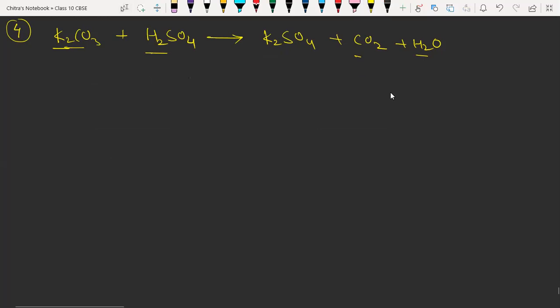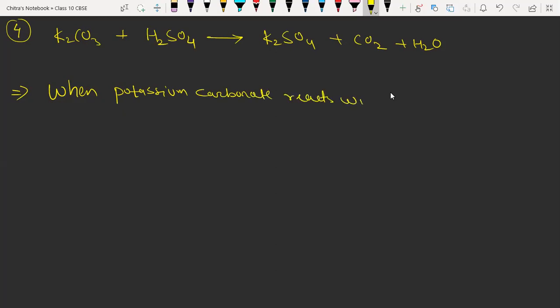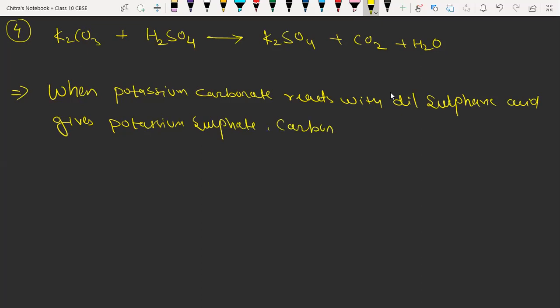Again you have to write the name for all the reactants and products. So the description for the reaction will be: when potassium carbonate reacts with dilute sulfuric acid, it gives potassium sulfate, carbon dioxide, and water. Okay, so this is the fourth example.